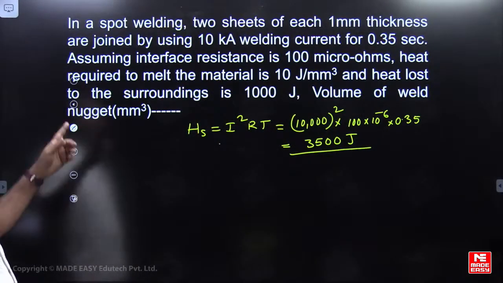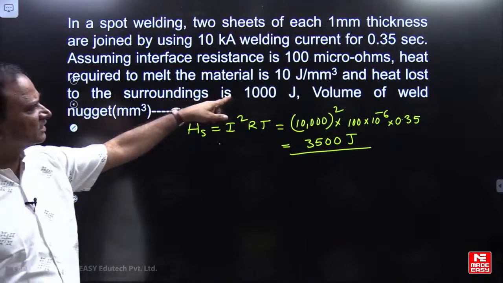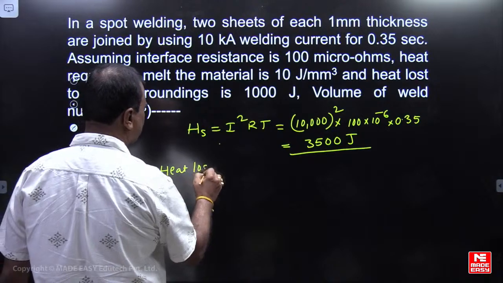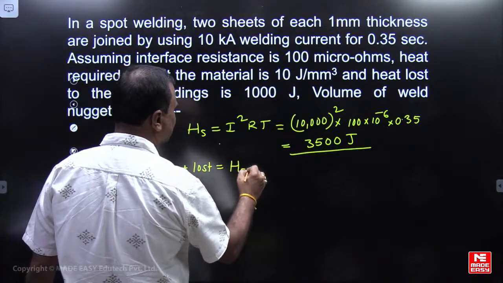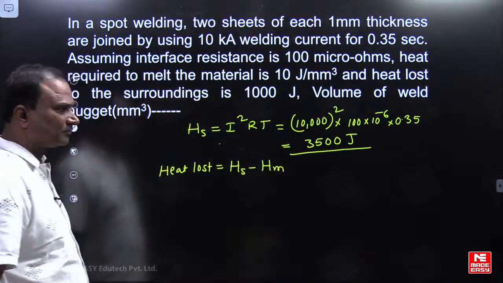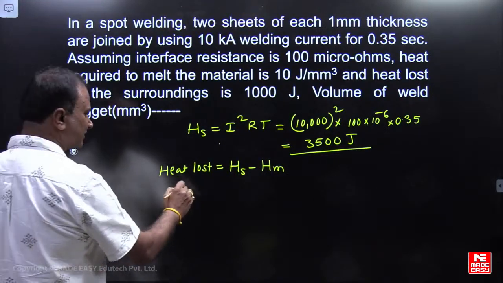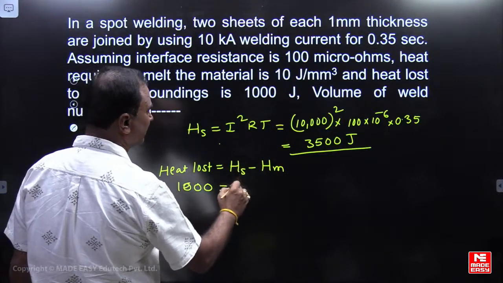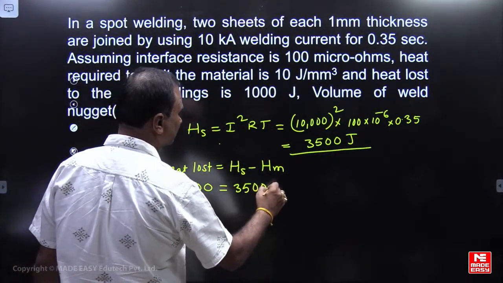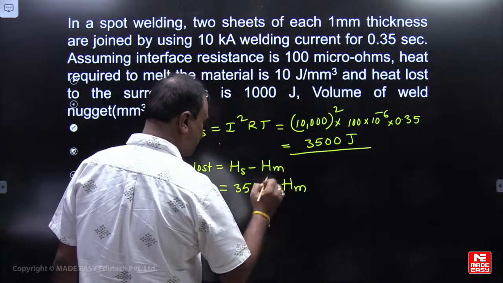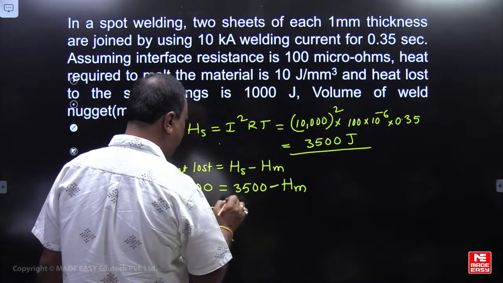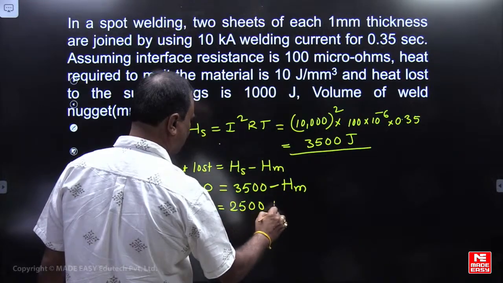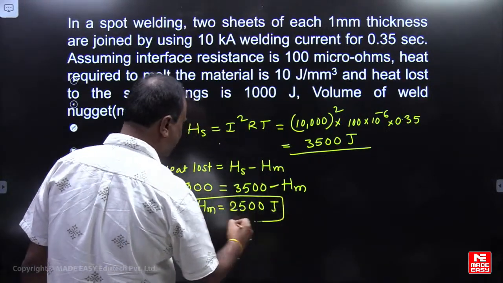That is the heat supply. Heat loss to the surroundings is how much? 1000 joules. So heat lost is equal to heat supplied minus heat required to melt. He has given 1000 joules. Heat supplied is 3500 minus heat required to melt. So from here, heat required to melt is equal to 2500 joules. This is the heat required to melt.